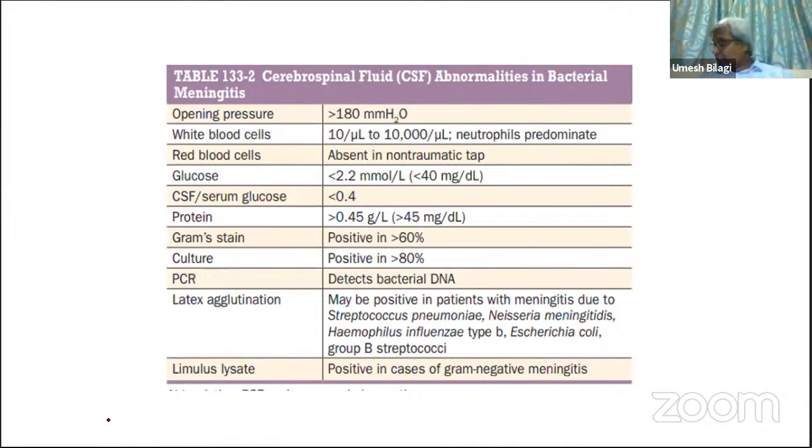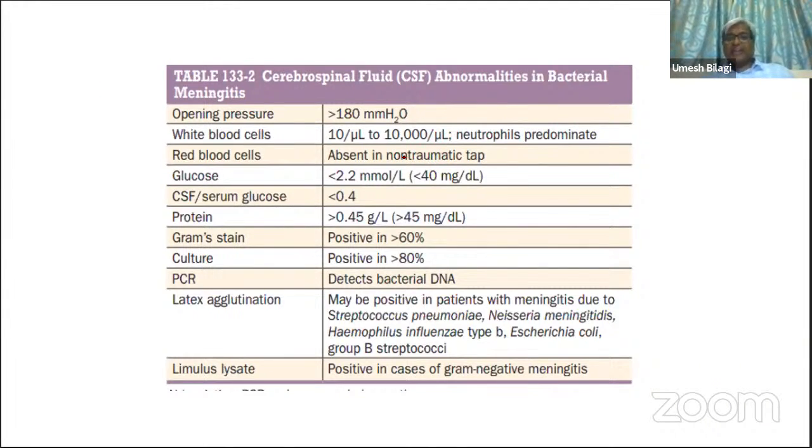Now, what are the CSF findings you get in a patient with bacterial meningitis? As I told you already, the pressure will be high, and there is an increase in white blood cells. I told you the CSF doesn't contain any white blood cells. If there are more than 10, it can go up to 10,000 per microliter. Predominantly neutrophils here. In bacterial or pyogenic meningitis, the predominant cell type is neutrophil. You should remember this. This is important.